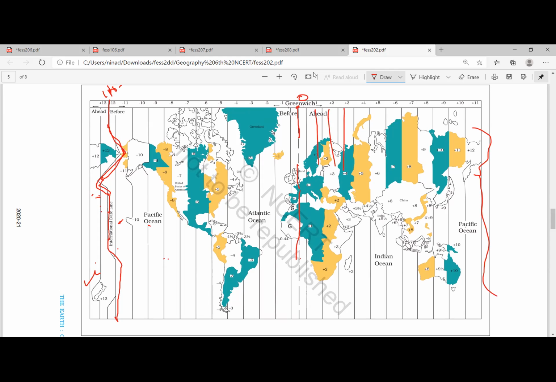So on each of these we'll be going. Look at this. India, 5 hours 30 minutes. India's case is 82.5°. For every 1°, there's a change of 4 minutes.